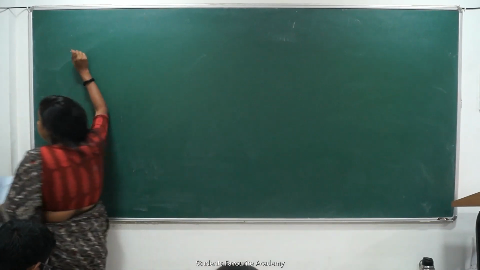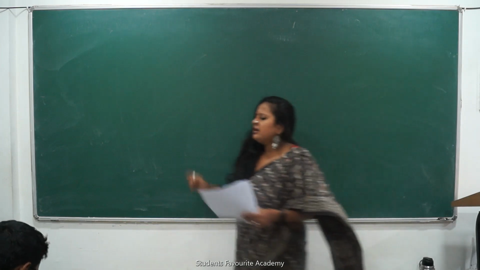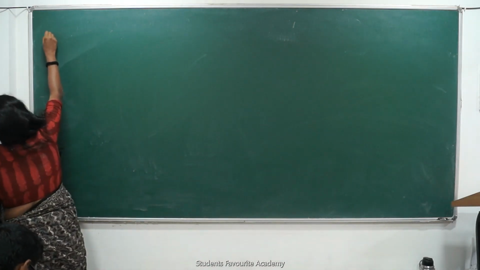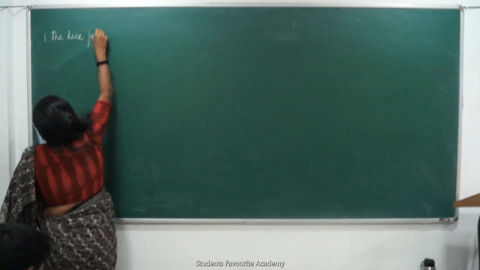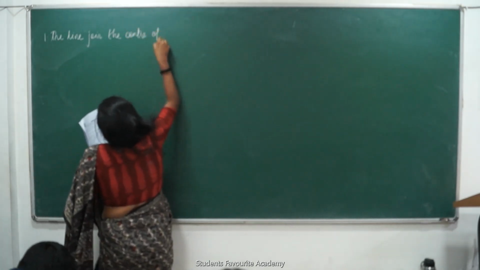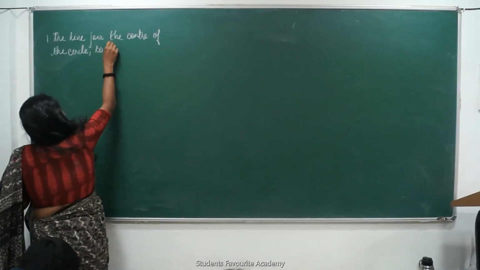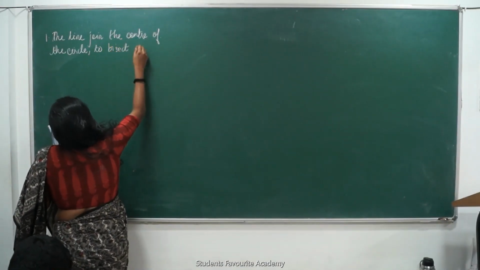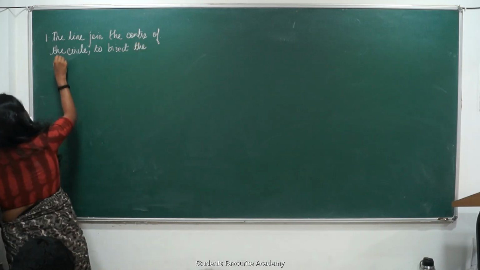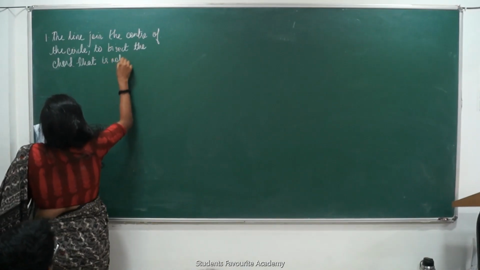Okay. Let's recap the theorems that we did in our 9th standard. We did a couple of theorems in our 9th which we applied. What was the first theorem? The line joining the center of the circle to bisect the chord, that is not the diameter, is perpendicular to the chord. Correct.